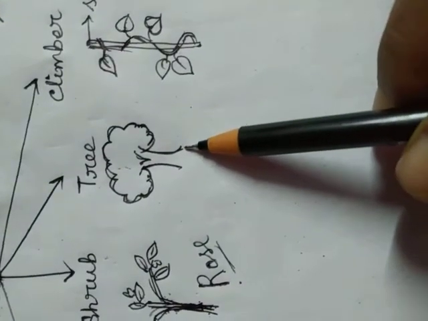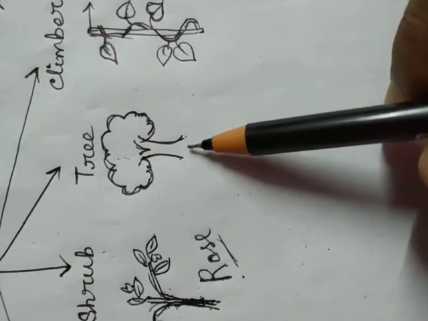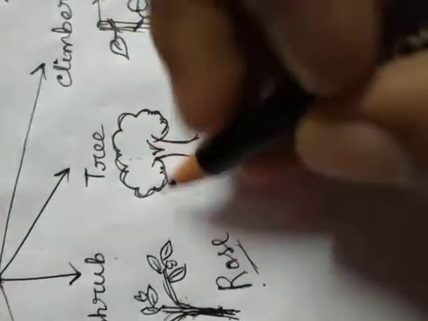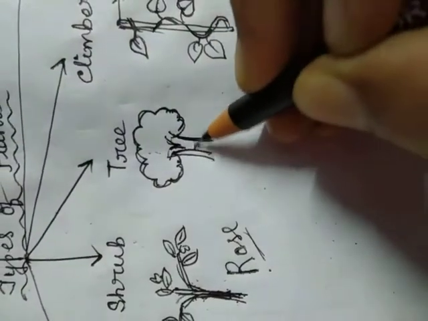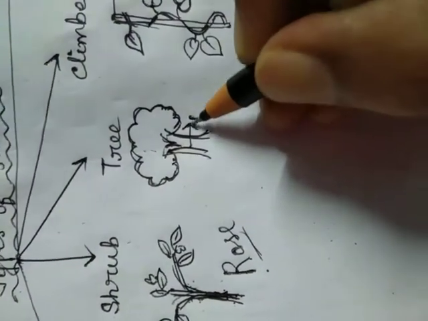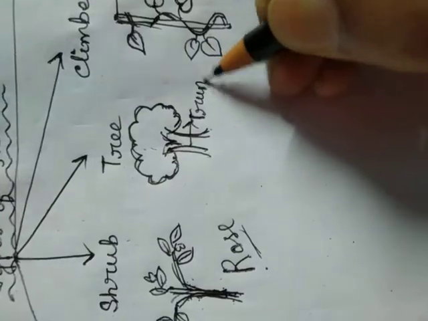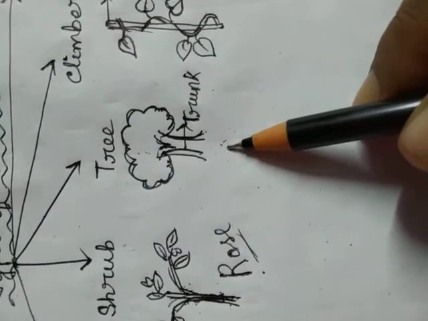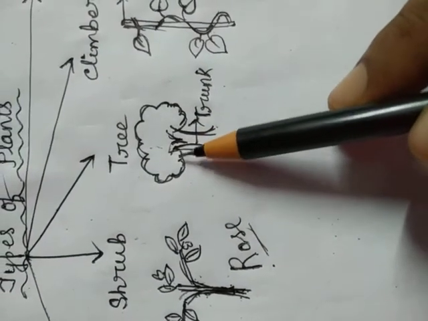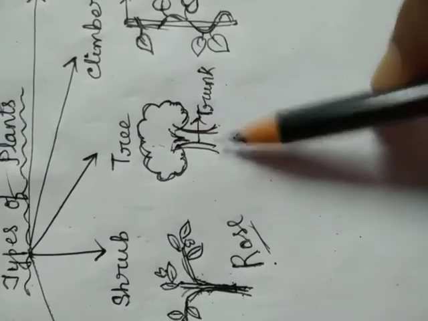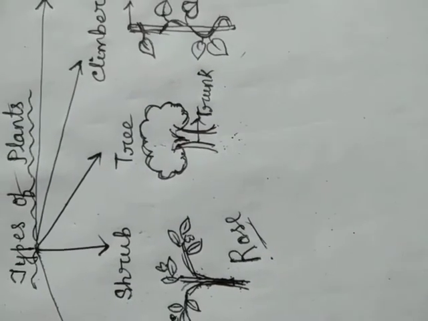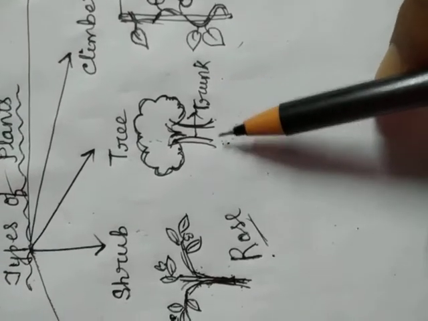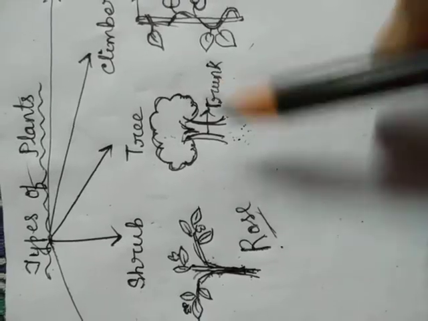Now, trees. We all know that trees are the larger plants which have a hard and woody stem. This is the stem, and in a tree it is called the trunk, such as mango tree, guava tree, banyan tree. They have strong branches and a strong woody stem, and these trees live for so many years. So trees are the big plants.